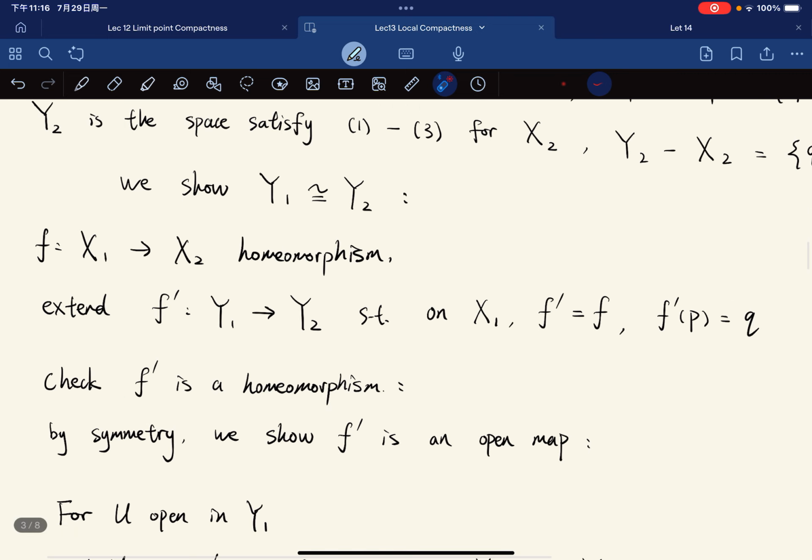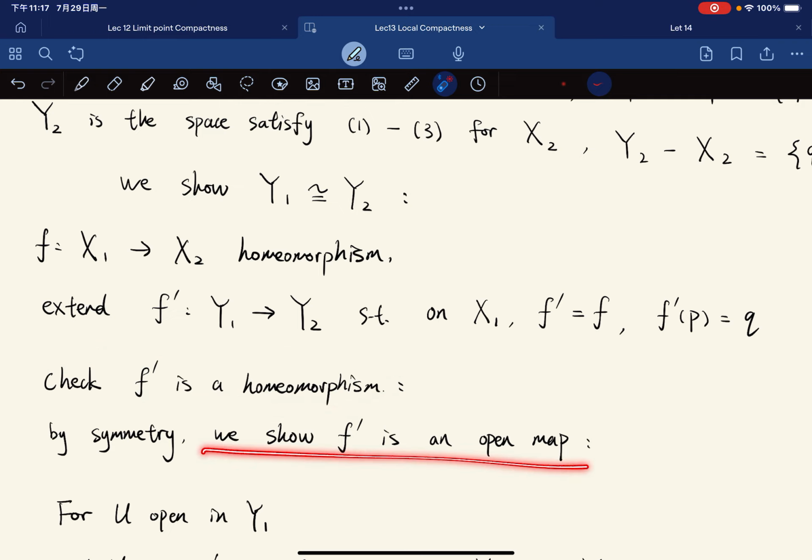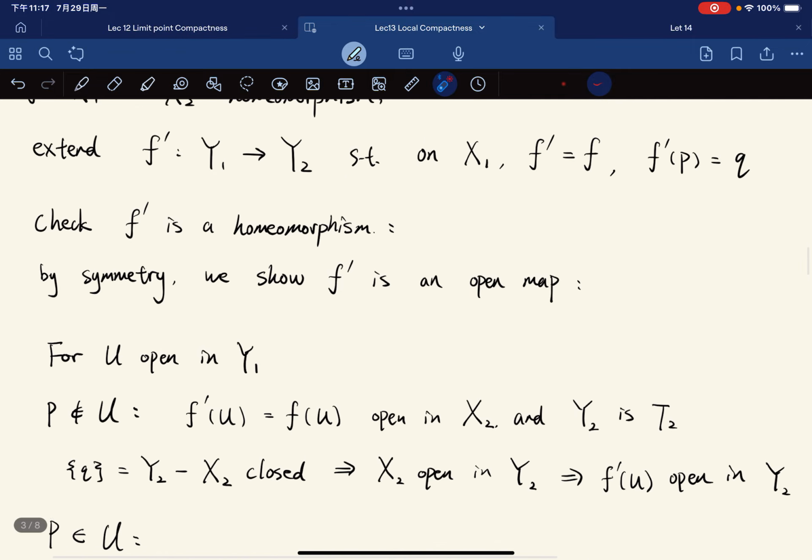And we're going to check that this is a homeomorphism. Well, by symmetry, if we have a bijective continuous function, we can just show that it is an open map. We show f prime is an open map, then the inverse is also an open map. So then we'll show that f prime is a homeomorphism. So it suffices to show that f prime is an open map. Now, we're going to show this, okay?